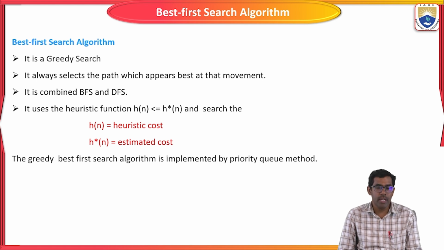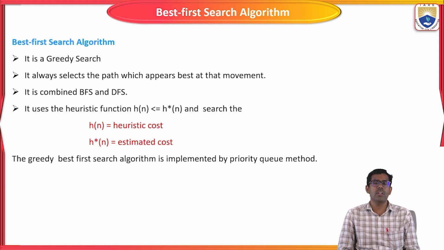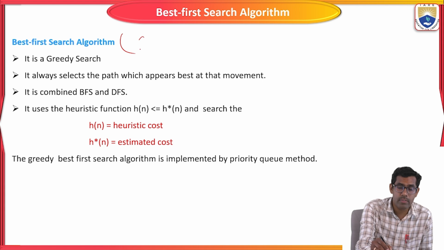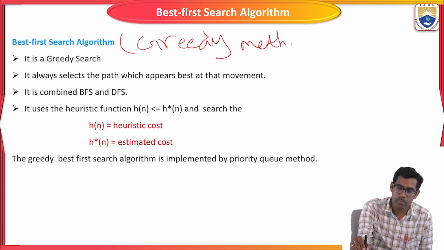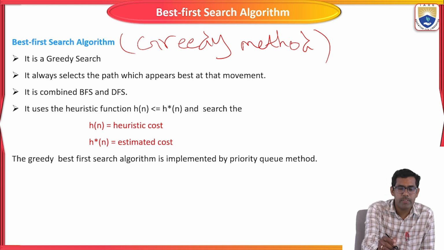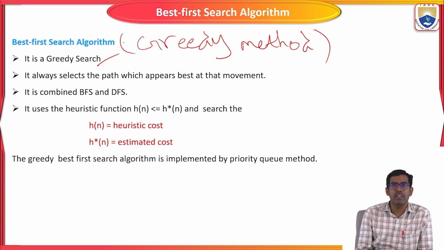It is the first algorithm for solving a particular problem in artificial intelligence machines, and it is also called a greedy method or BFS, the best first search algorithm. The first point is that it is a greedy search algorithm.